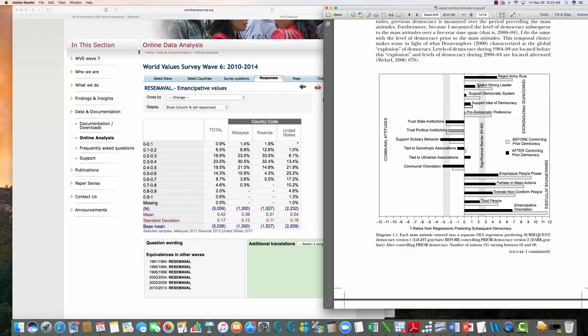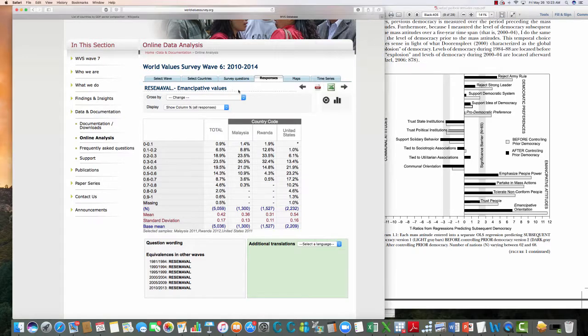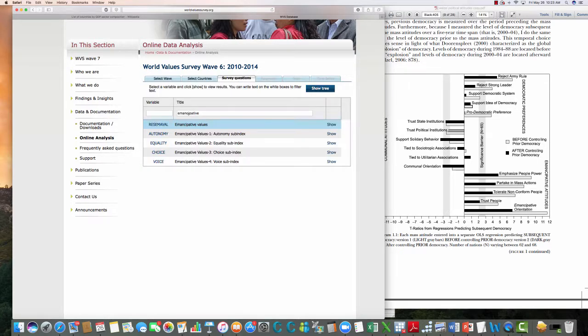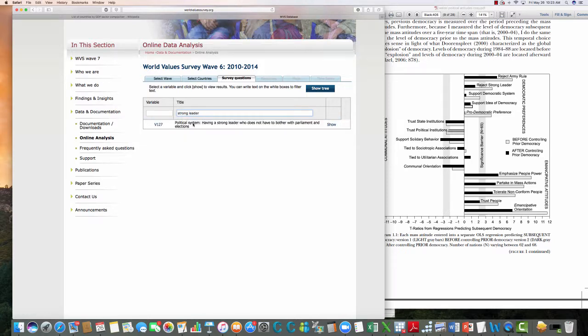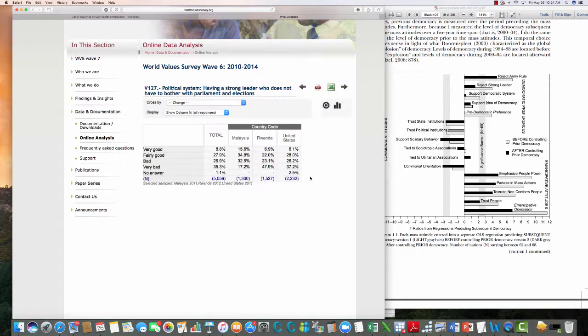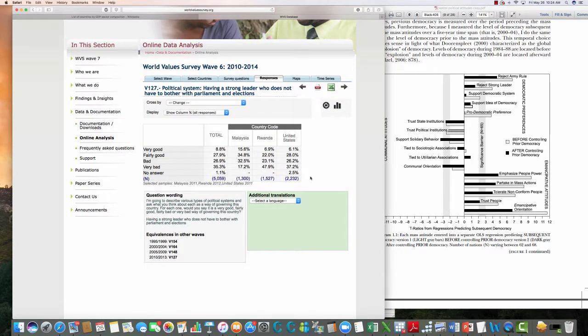Reject strong leader. You notice this is one of the democratic preferences, one of the indicators for that. Well, let's go back. Notice we're in the responses tab. We go over to the survey question tab right here. And it brings us back, and we just type in strong leader. Oh, look, having a strong leader who does not have to bother with parliament and elections, you can hopefully understand how that would indicate preference for democracy. And the question's going to be, do you agree or disagree, or is this very good or not good? Is it very good or very bad to have a strong leader who doesn't have to bother with elections and parliament?